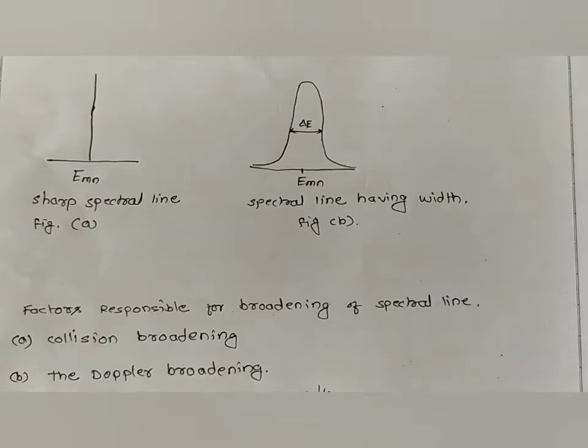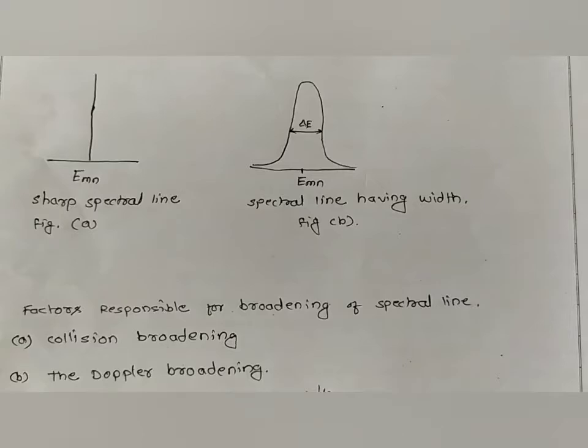That means the energy levels get disturbed. We call it a deformation of the electron charge cloud of both colliding particles, and whenever the transition takes place between these perturbed energy levels, it causes the broadening of the spectral line.